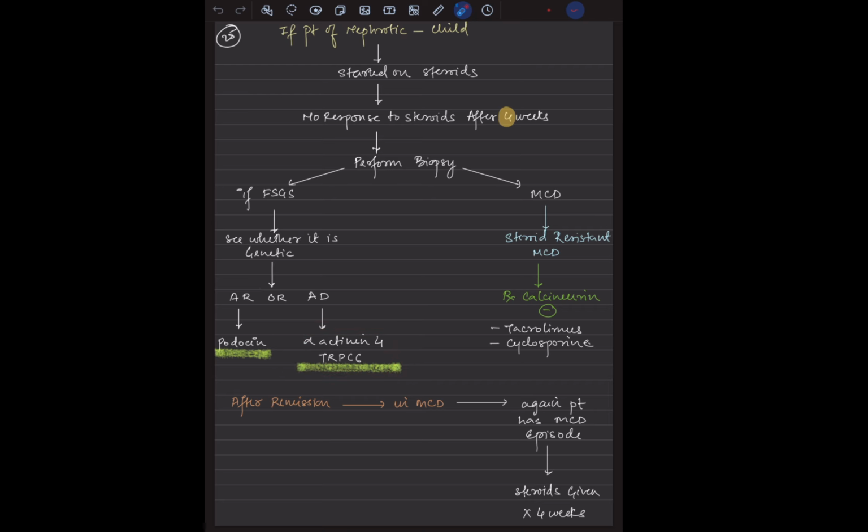If on the second biopsy, instead, it is an MCD, it is actually a resistant case now. We have to go with cyclosporin and tacrolimus. We do not have any other option over here.